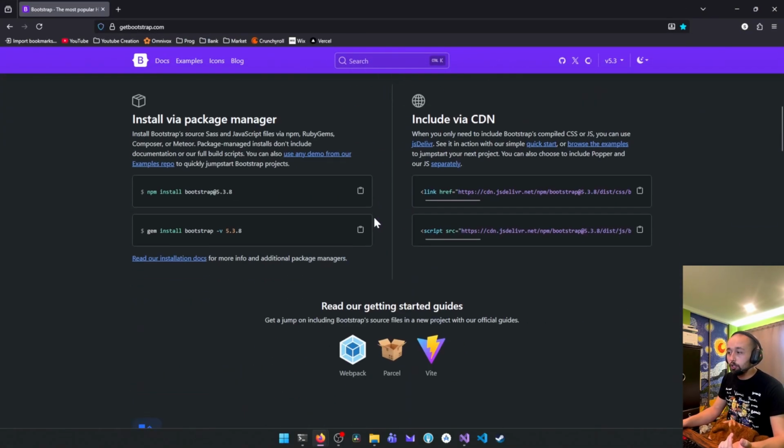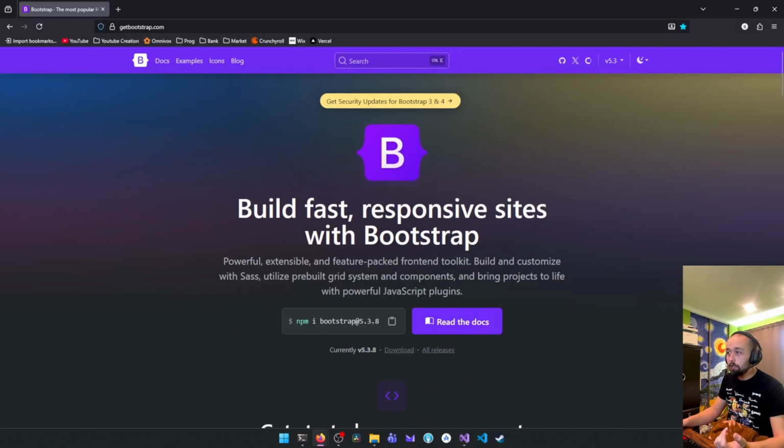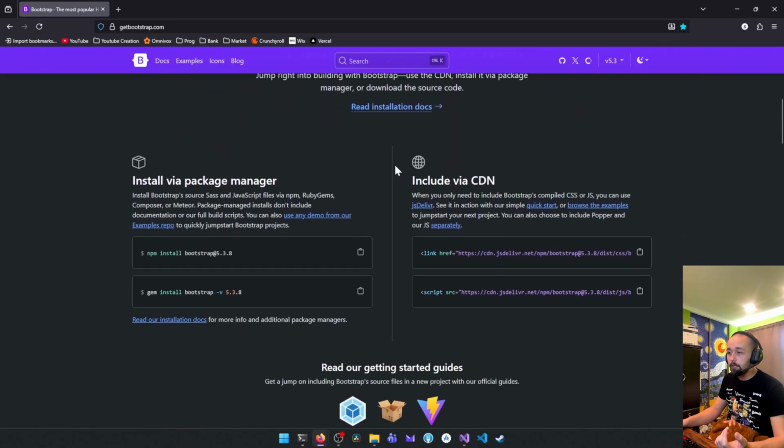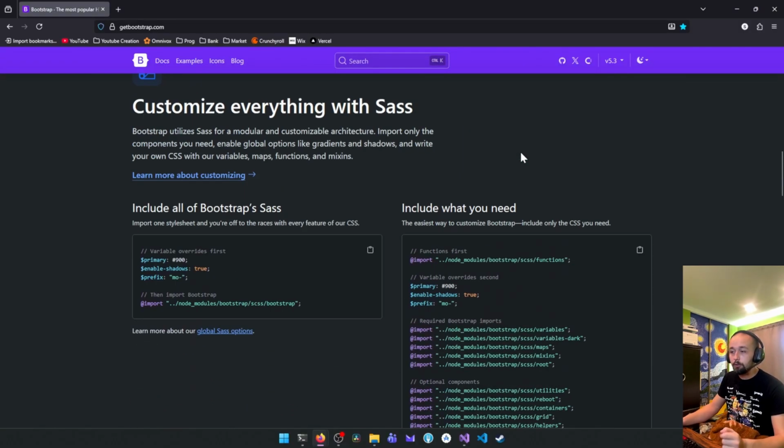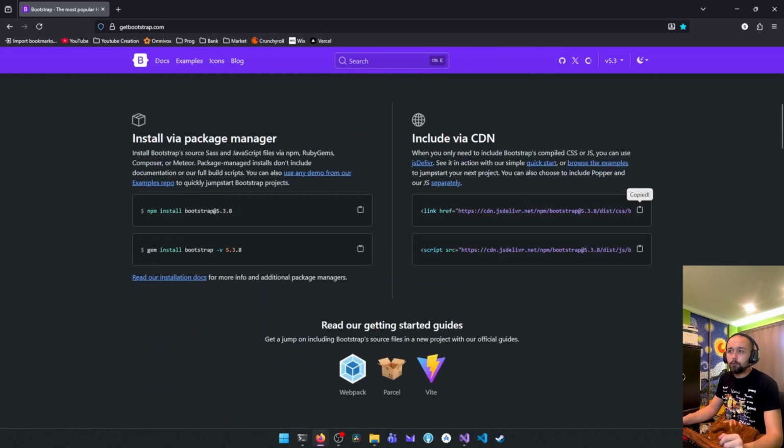Those lines are going to be given to you if you go on the website and scroll down a bit. You just have to copy and paste it inside your layout code. It's pretty useful because it has a lot of